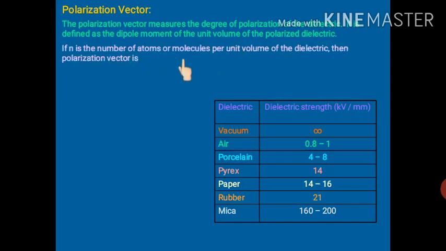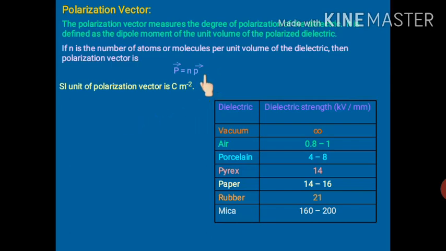Here it is written that if n is the number of atoms or molecules per unit volume, then the polarization vector will be P equals n into p. Actually, P equals dipole moment upon volume. If we are talking about unit volume, V will become 1, and if n atoms or molecules are there, we multiply by n. So this capital P denotes the polarization vector, and this small p denotes the induced dipole moment.